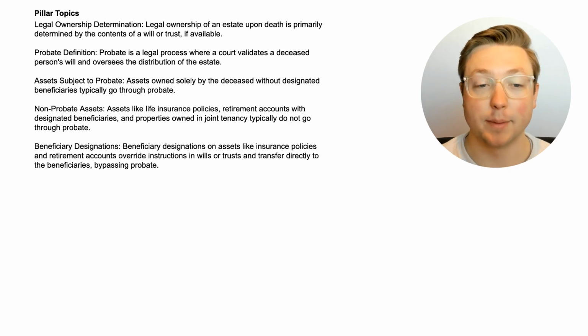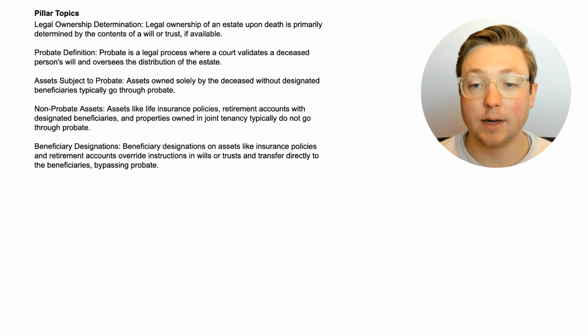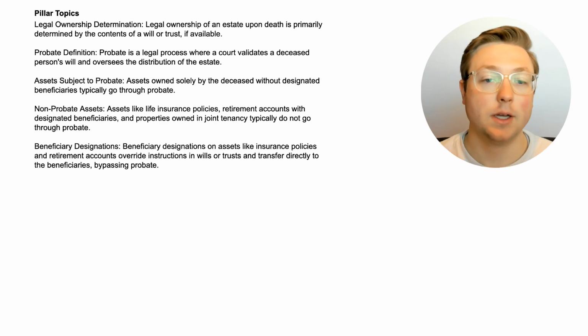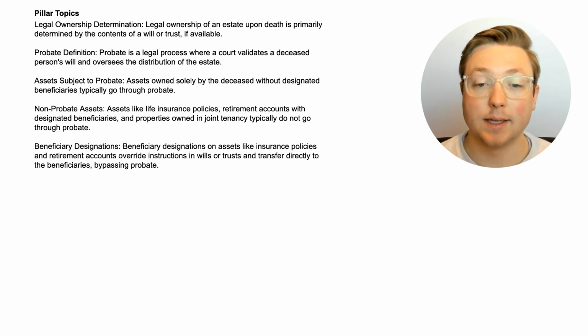Okay, here are the pillar topics. First of all, legal ownership determination. Legal ownership of an estate upon death is primarily determined by the contents of a will or trust, if available. So that kind of is the typical thing. But of course we know a little bit more, and we'll read about that in a second. Probate is a legal process where a court validates a deceased person's will and oversees the distribution of the estate.